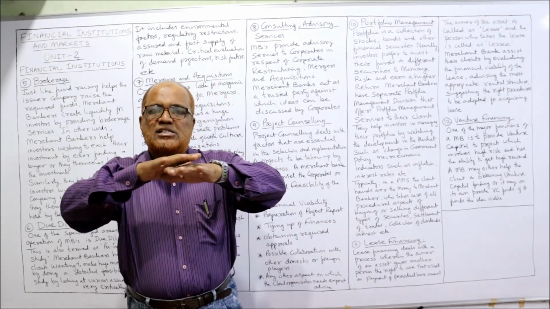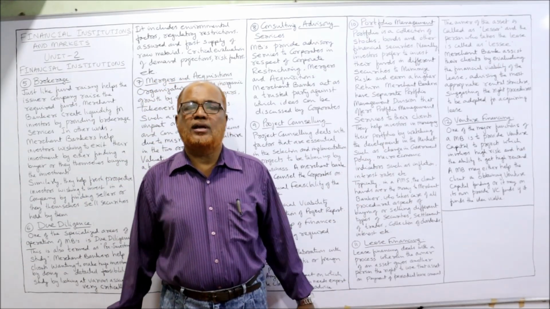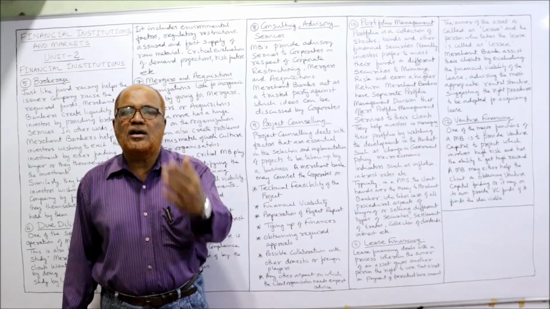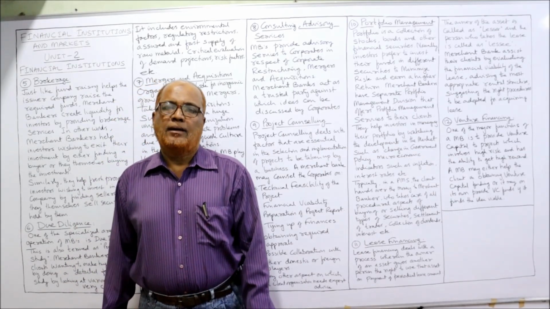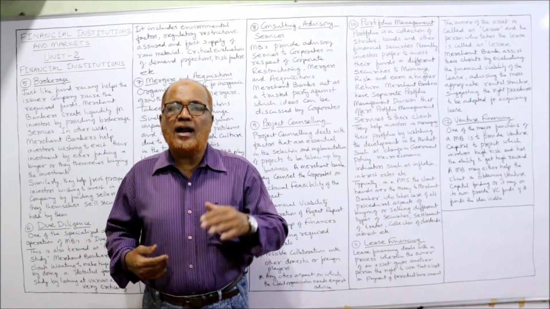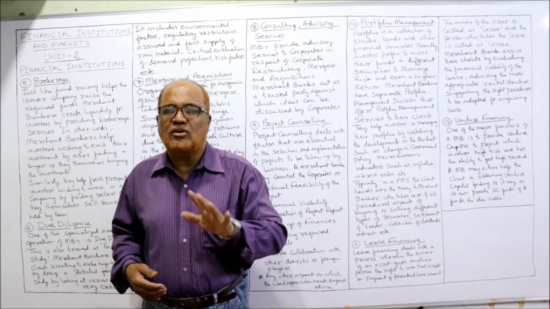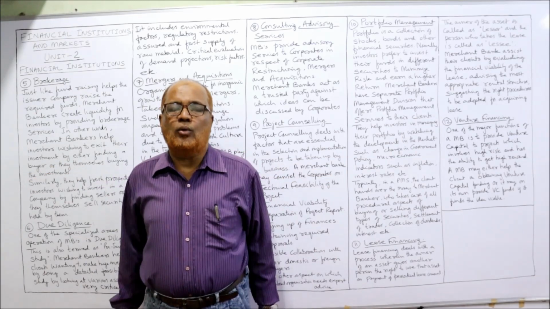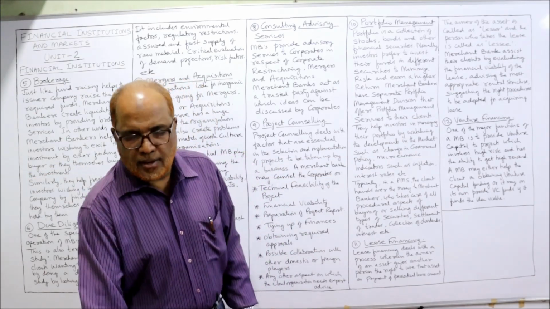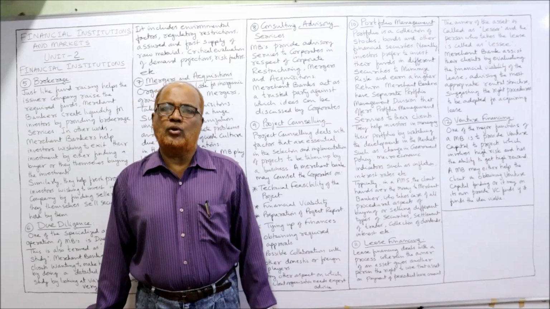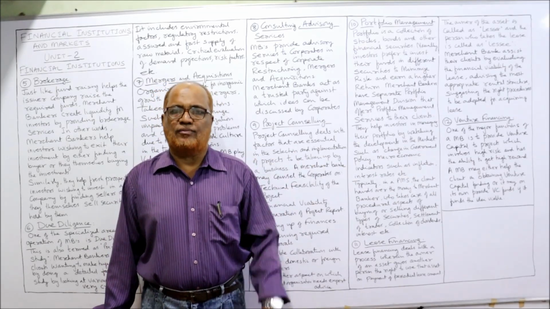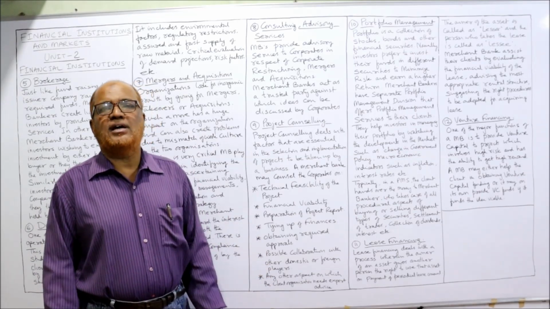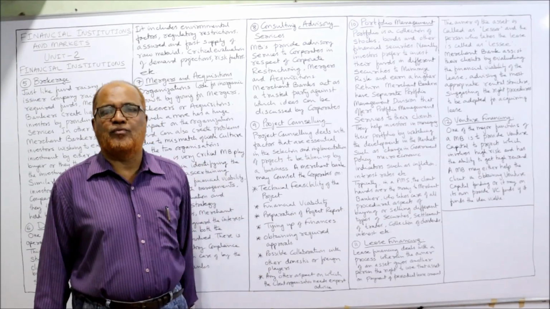Why will the investor spread his money over different securities? In order to reduce the risk and in order to increase the reward. Getting higher returns at a lower risk, that is the objective of the investor. And this objective will be achieved by making a portfolio, a basket of securities. But it's not easy to make a portfolio which will give the objective. Then merchant bankers will help the investors in making a good portfolio.